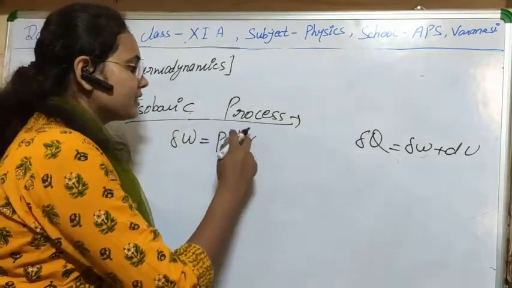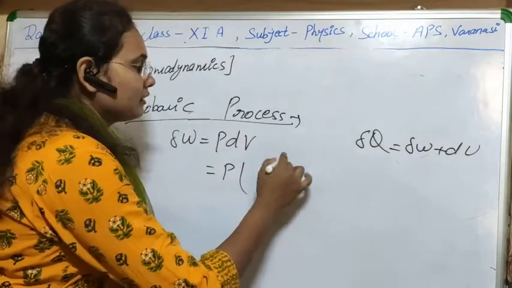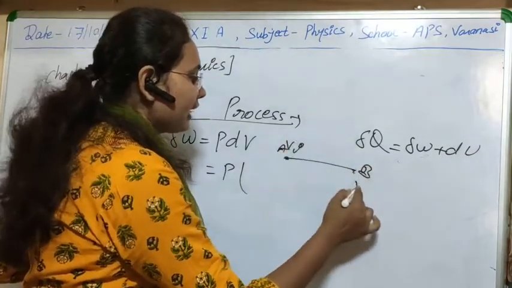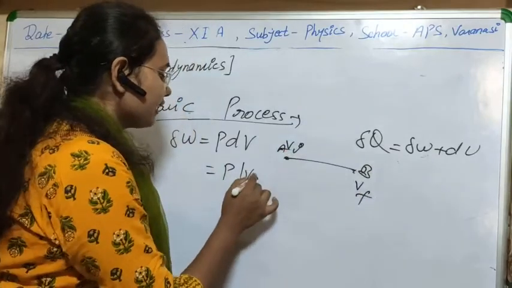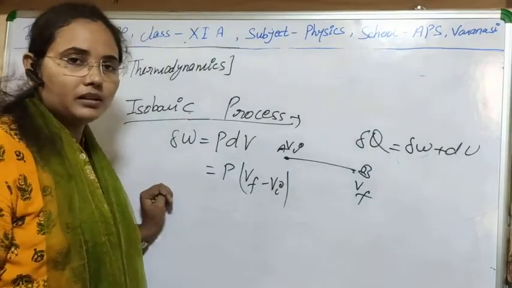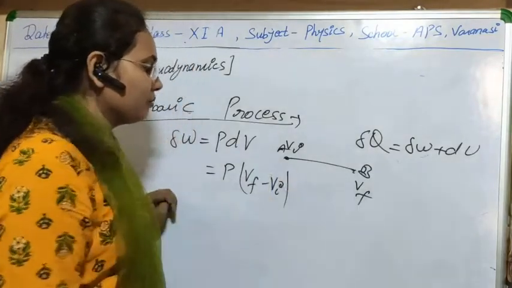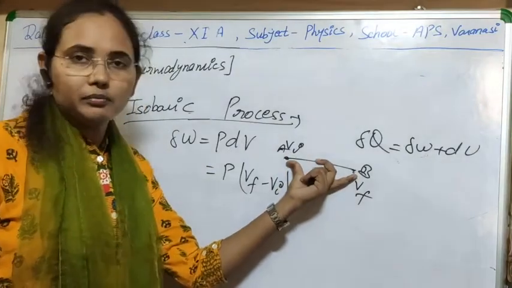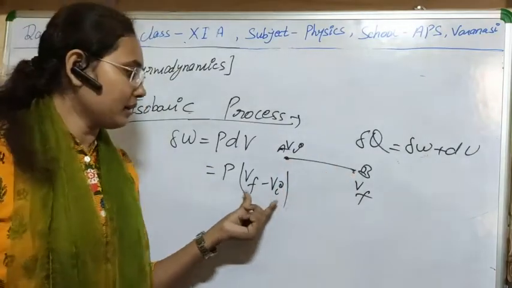So that's why we can say that, suppose two processes A and B are going on, here the volume is Vi and it is changing to Vf. So we can say that dV will be equal to Vf minus Vi. Very simple: final volume minus initial volume, and this is also a point function. So only the initial and final points can be taken into account.